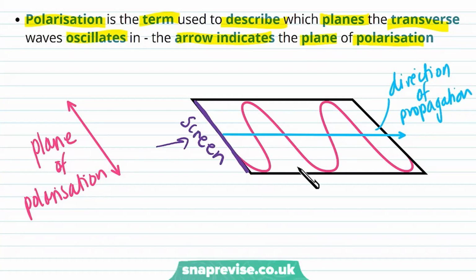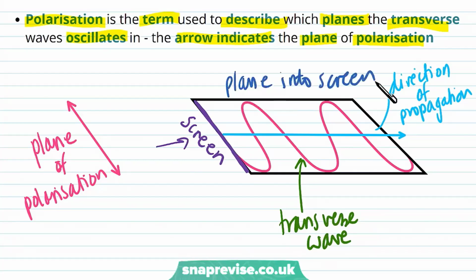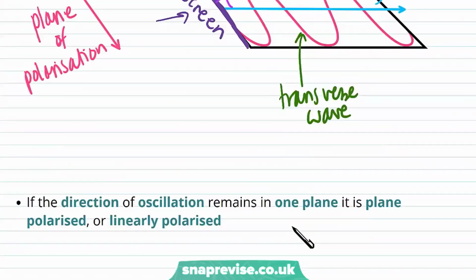So we can see here that we've got our transverse wave because it's oscillating perpendicular to the direction of propagation. And our plane of polarization is going into the screen. So this is our plane of polarization. It lies along this side here. And we can see that it's still perpendicular to the direction of propagation, which is why we've got a transverse wave. But now, rather than having all the different orientations of the wave, we've only got one. So we see that the wave has been polarized.